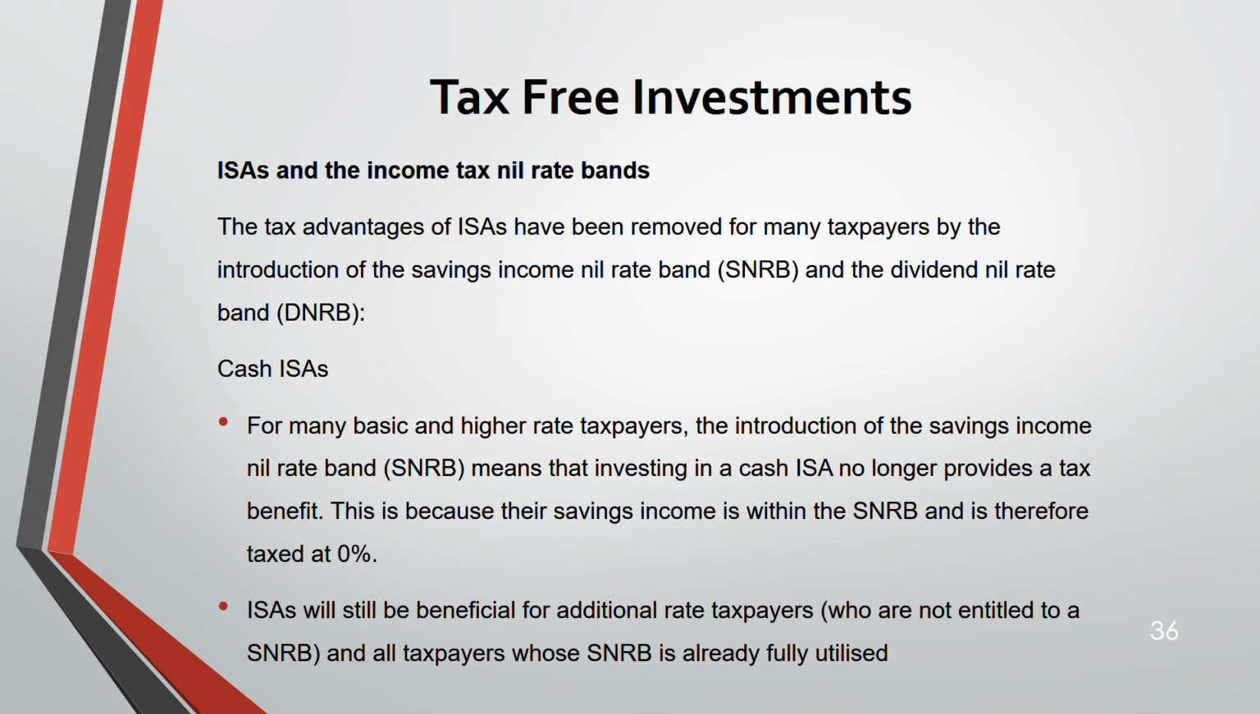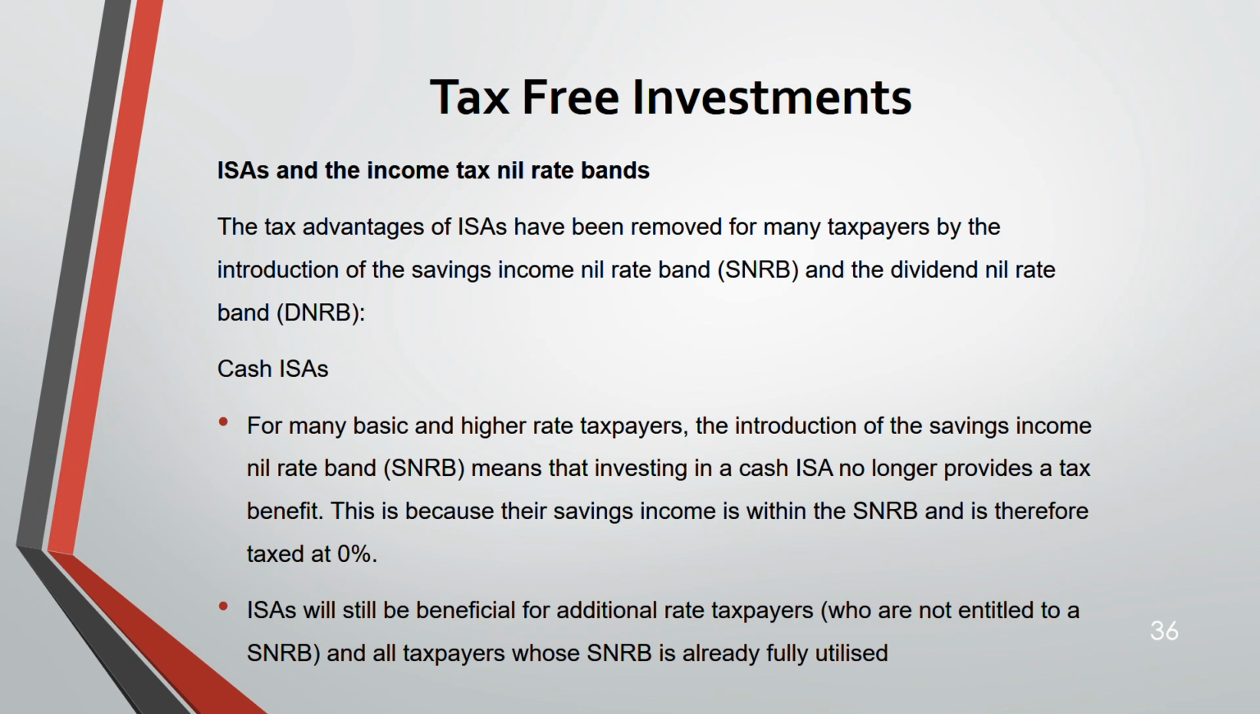See, basic and higher rate taxpayers only get this savings nil rate band. So if you invest in a cash ISA, it no longer provides a tax benefit. Why? Because savings income within the nil rate band is taxed at 0%. It's anyway taxed at 0%. So you're investing in a cash ISA and there is not much of a difference, because ultimately there it is exempt up to 20,000, here it is exempt. Here it is taxed at 0%.